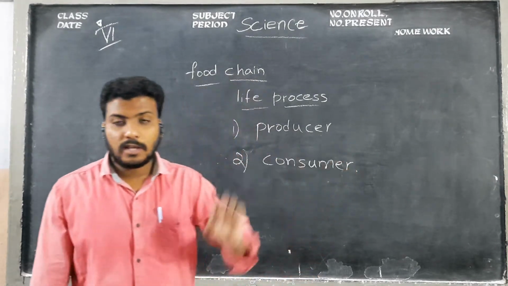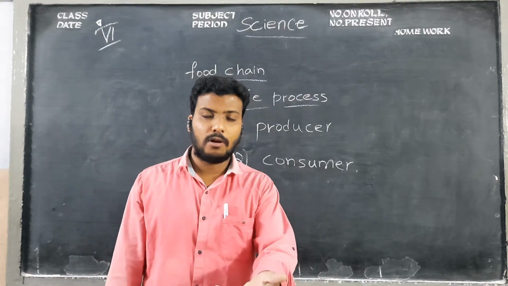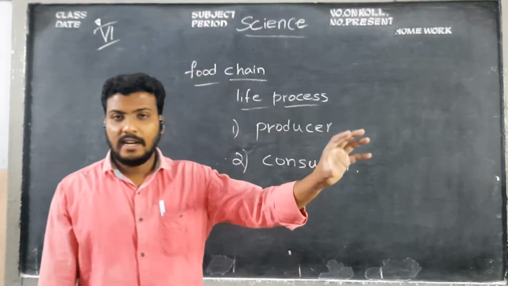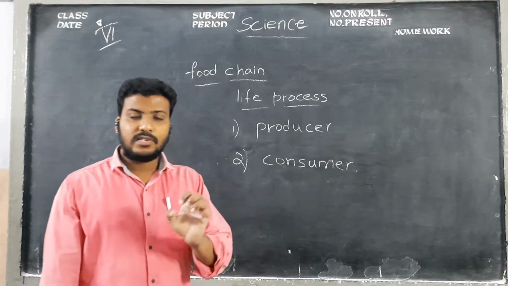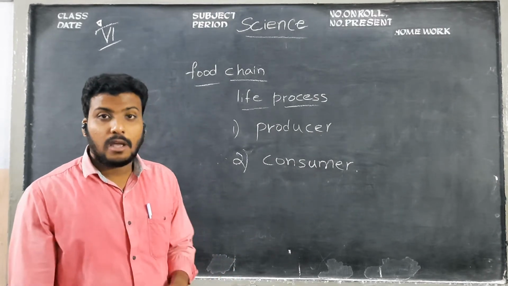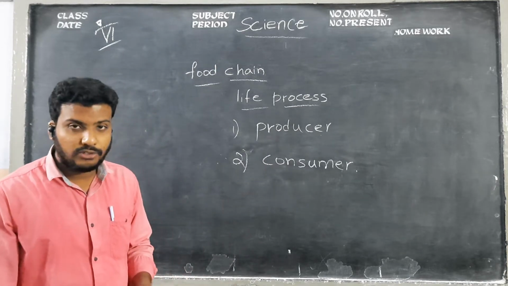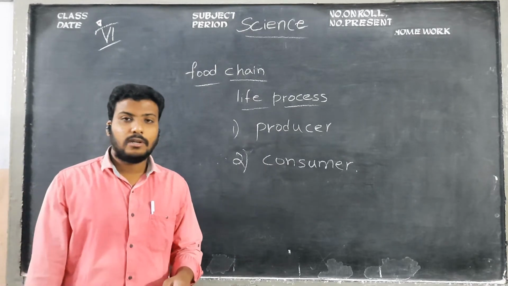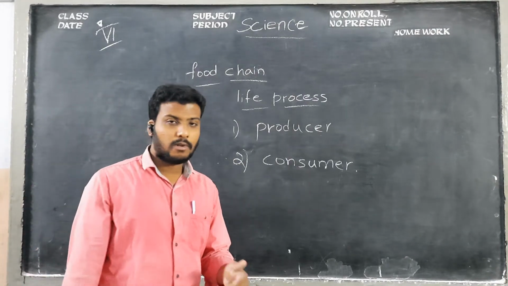Whatever the sun rays or sun energy, you can call it light energy, children. So the light energy obtained from the sun is absorbed by the plants, and this light energy is converted into chemical energy. By that energy, they prepare food, children. What is the process of food preparation?